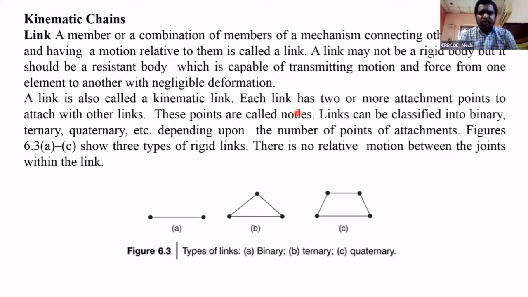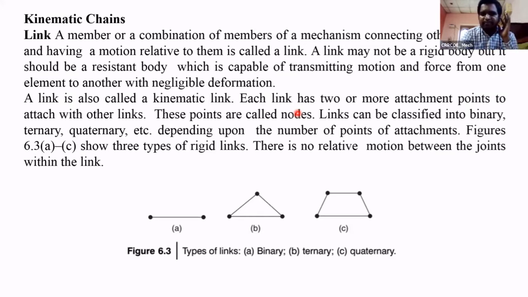The combination of links is nothing but a mechanism. The combination of links forms a mechanism. Here we have different types of links. Suppose a link is transmitting motion, then the link is called a kinematic link. When is the link called a kinematic link? If the link is transmitting the motion from one element to another element, then the link is called a kinematic link.